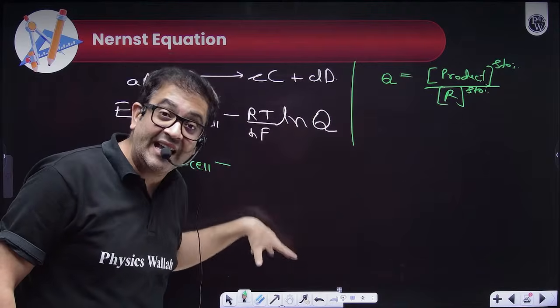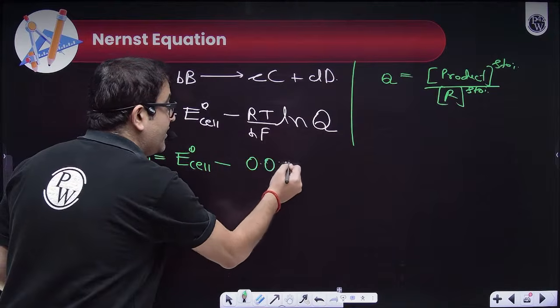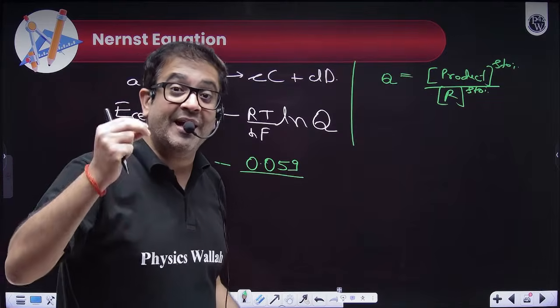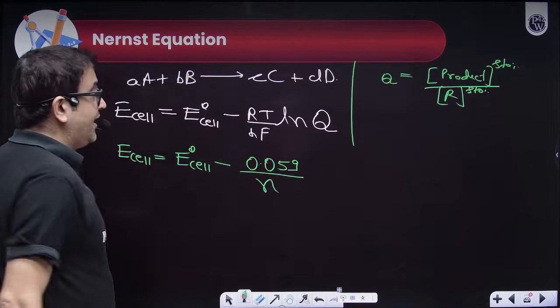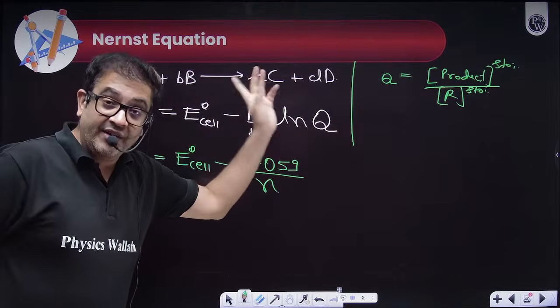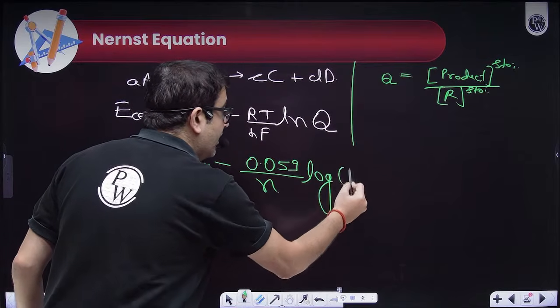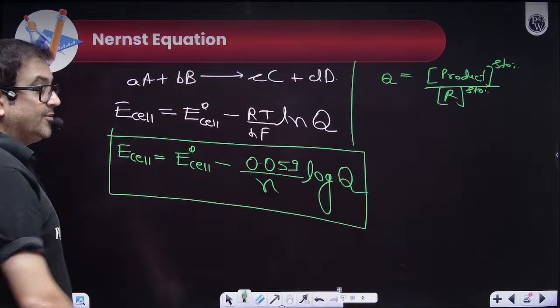So let us calculate all these values mathematically and it will come out to be 0.059, because this will help you do your questions mathematically fast. So learn this also. But yes, the number of electrons transferred will depend upon the reaction that you have. This ln will become log and then Q. I hope everybody is clear with this as well.